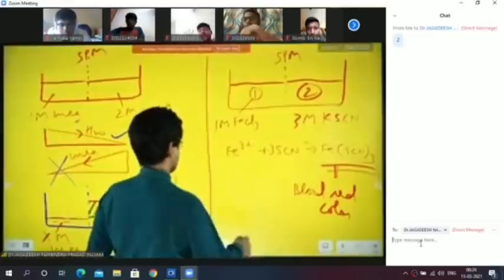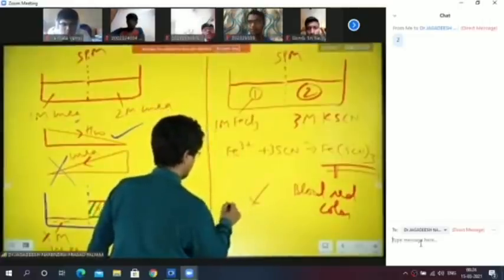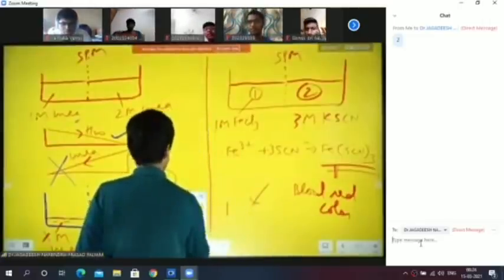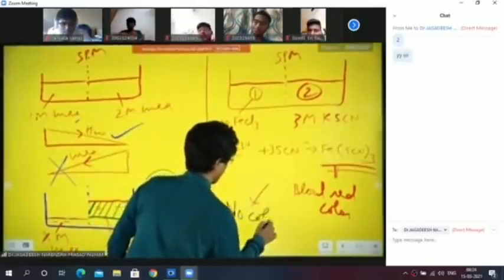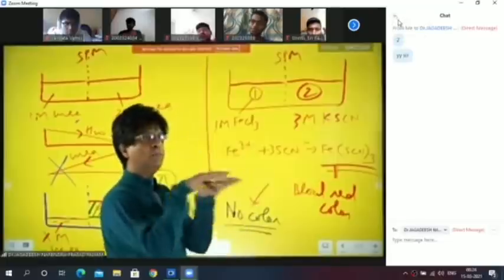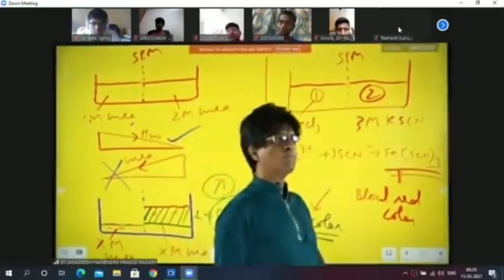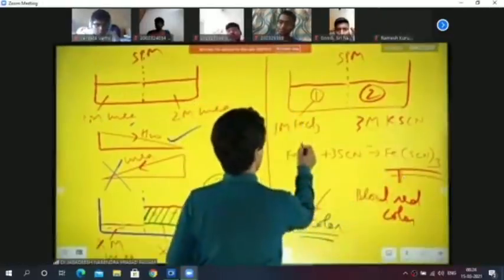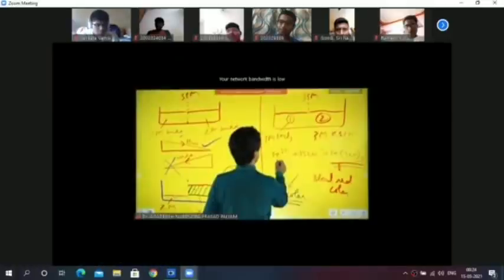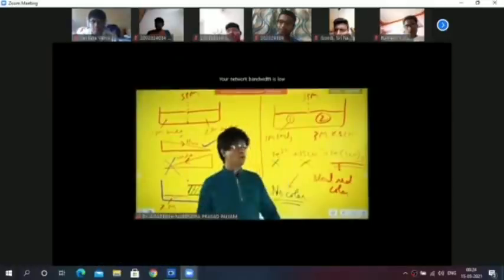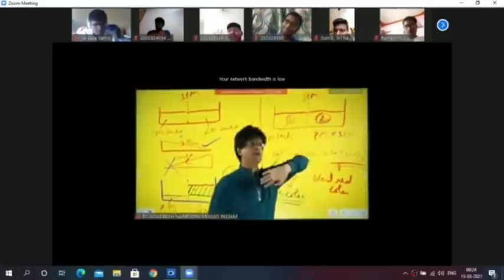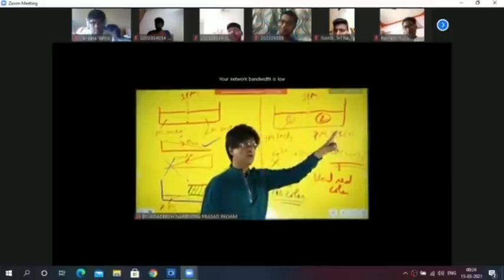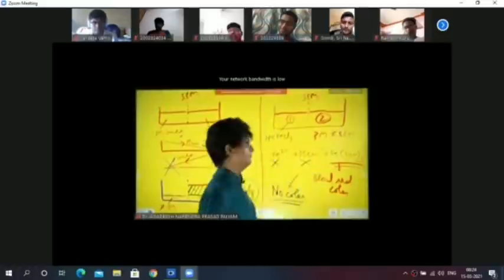Okay, the answer is no color will be formed. No color will be formed. The reason being, only solvent particles will flow. Solute particles are not allowed to flow. Here, Fe3+ will stay here and thiocyanate will stay there only. Only water flows. Solute particles don't flow. Yes or no? Very good.